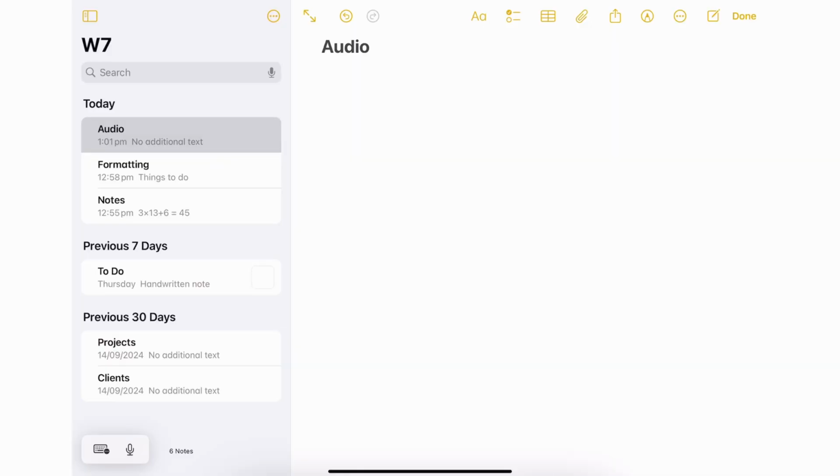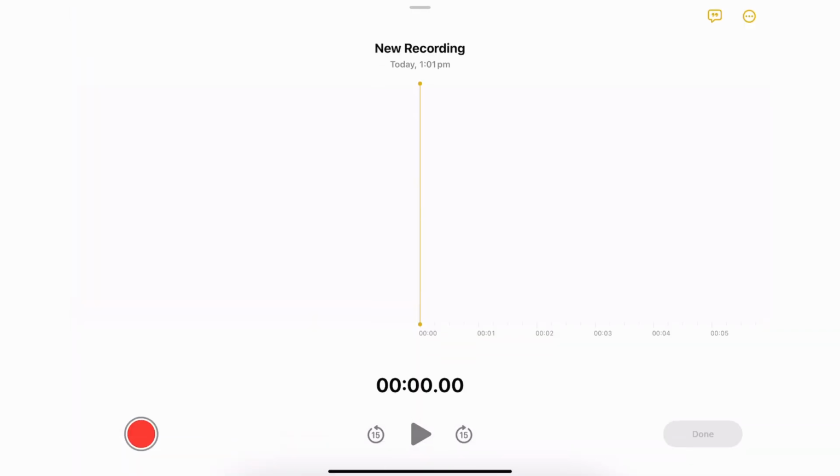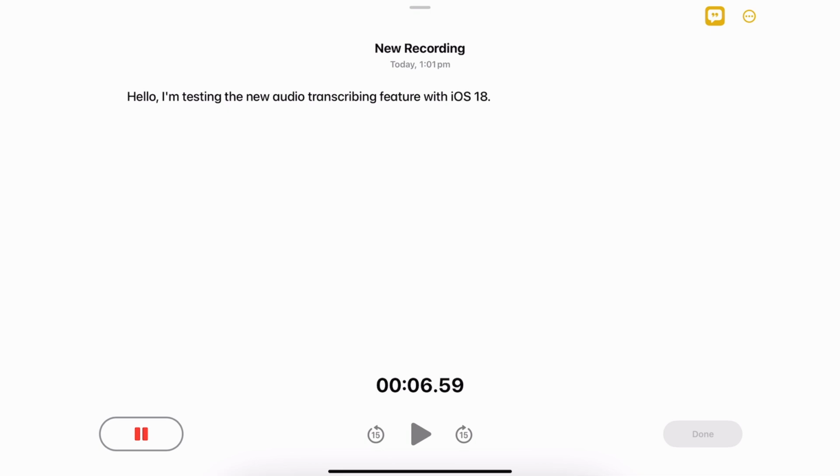One thing I love about Notes is that it can handle all types of media, and now it can also handle audio recordings, which you can record directly into the Notes app. If you go to the attachment icon at the top, we can record audio and also transcribe it in real time by selecting this icon here. So when I hit record and I start talking, you'll see it transcribes and records simultaneously. Then hit done and it shows it in the note. I already love the Notes app, but these features have made it even better in my opinion.